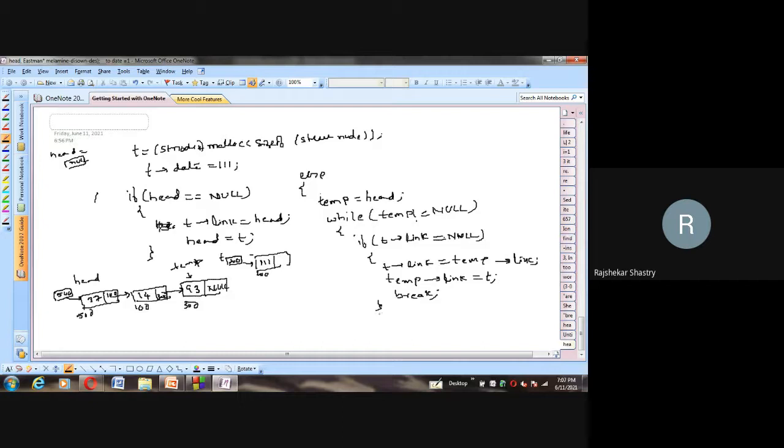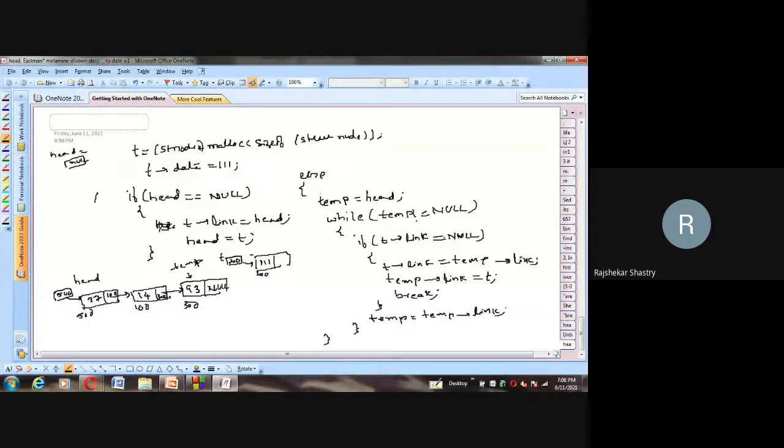So this is what happens if you reach the last node. Otherwise, we have to travel to the next node. We have to move to the next node. So to move to the next node, temp is equal to temp arrow link. So this is the end of the while, within this while only, and then we have the end of the else also. So these are the two things. Let us see.